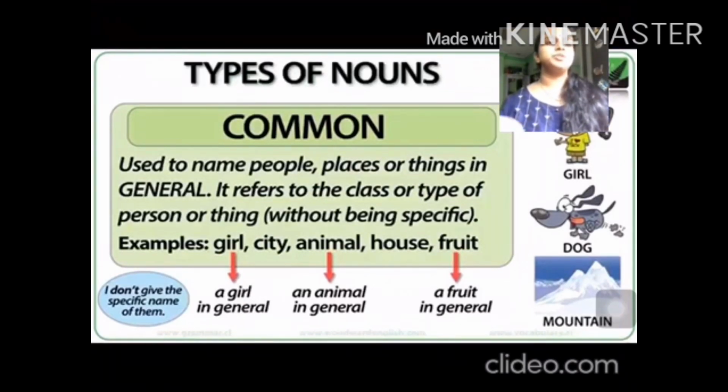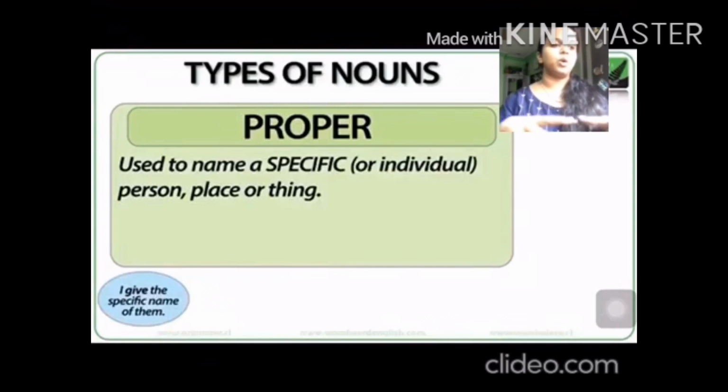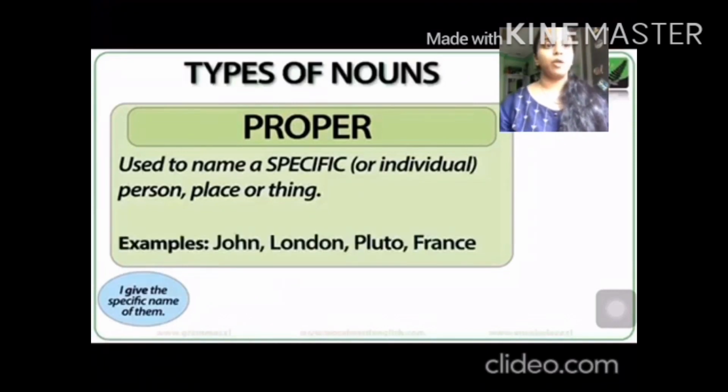Common nouns are the names which you take in general. Girls, boys, man, woman, then sister, brother, mother, father, fridge, TV, washing machine. These are all common nouns. Whereas let us move ahead with the next noun, that is proper noun.